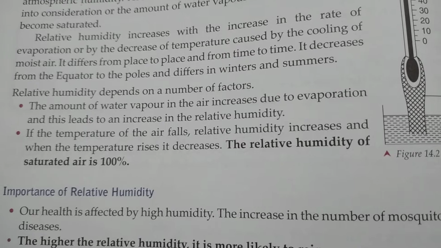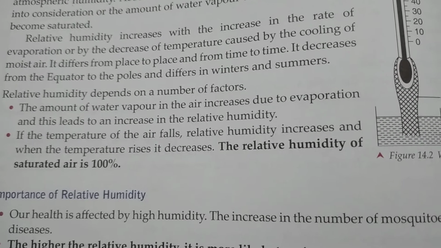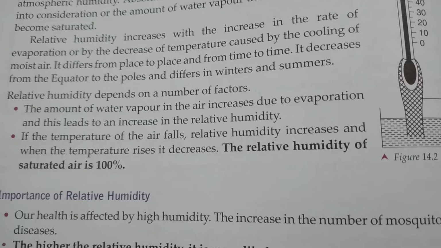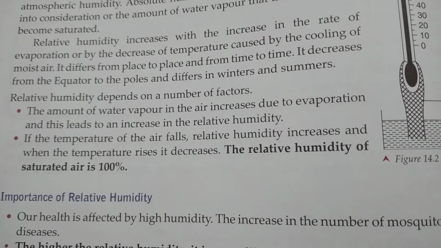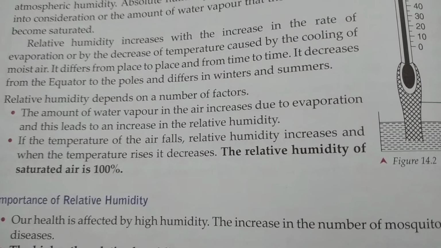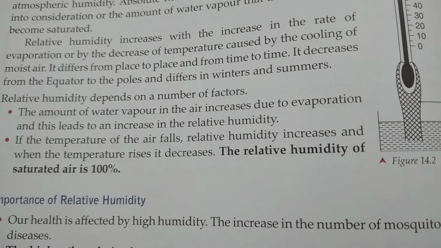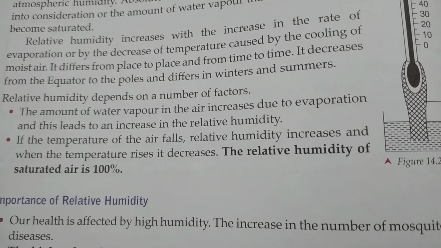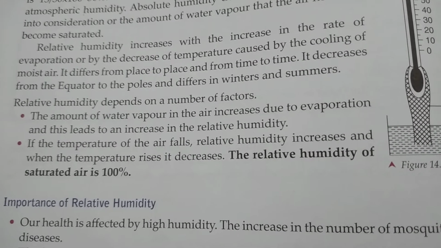That is, whenever the rate of evaporation decreases, relative humidity also decreases. The next factor is that if the temperature of any place reduces, then the relative humidity increases, and if the temperature rises, then relative humidity decreases.